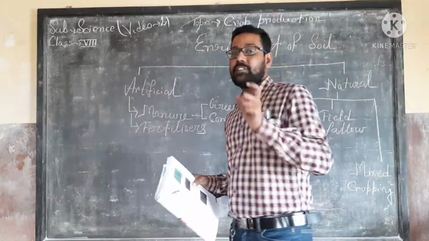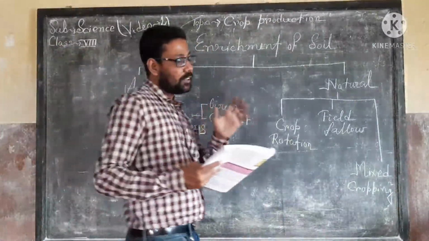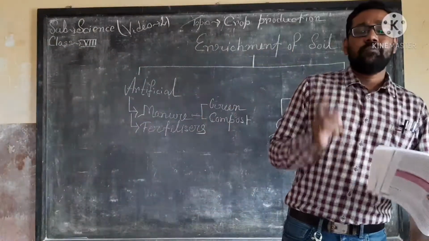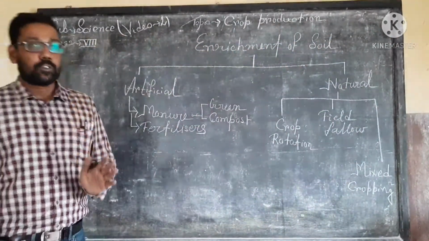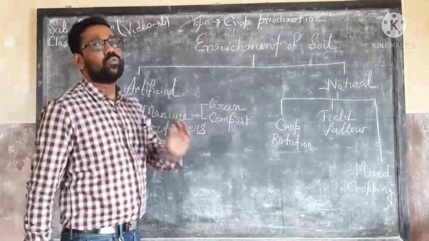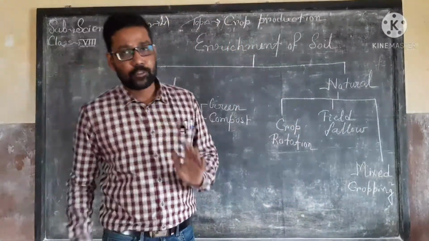So remember this name. What is symbiosis? For this reason, a very important question that may come in your exam is what is the meaning or definition of symbiosis.